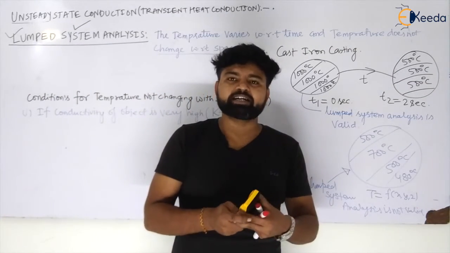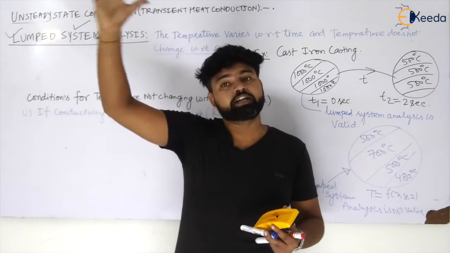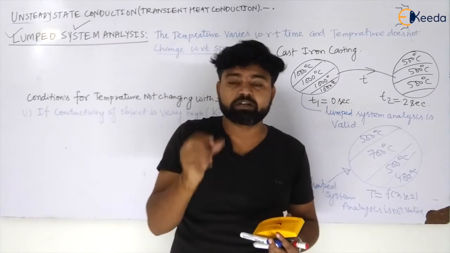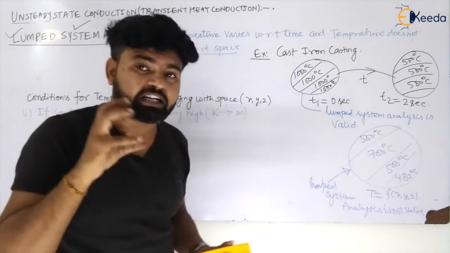It is not possible that conductivity will be infinite. So what we can say is the conductivity is high.